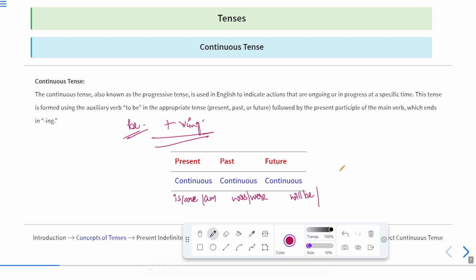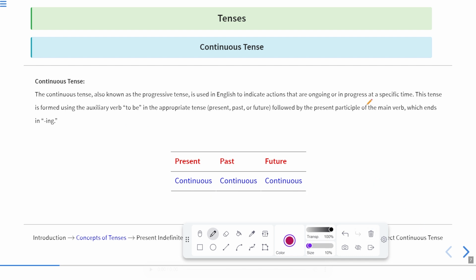Now, this conjugation of be form, we have already discussed in the subject verb agreement chapter. So, will be and shall be, as well as verb plus ing. It means ing form of verb, first form of verb with ing. So this is also called verb fourth form. We call it roughly as the verb fourth form. So these two things are the basic requirements of the continuous tense.